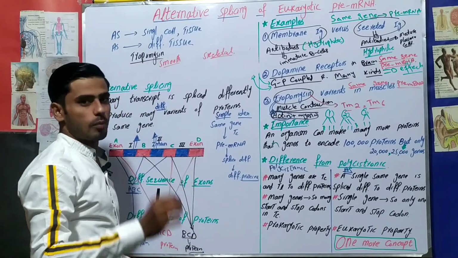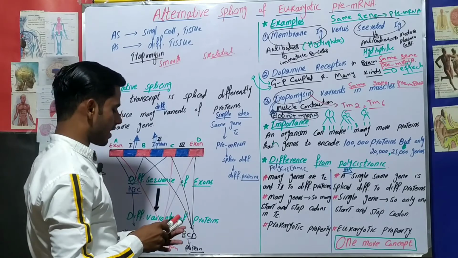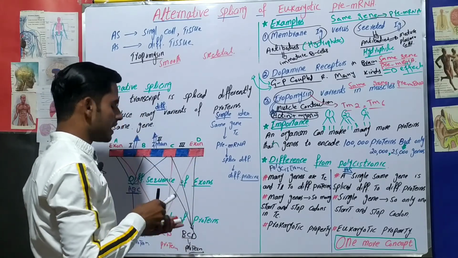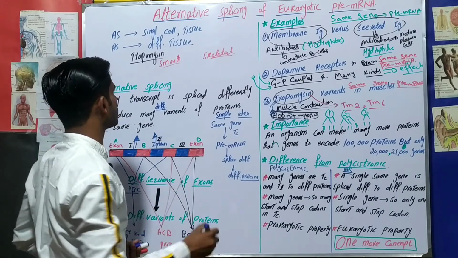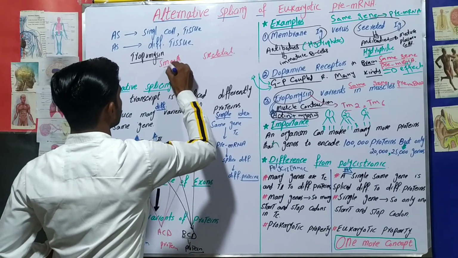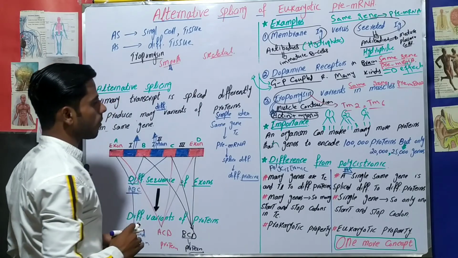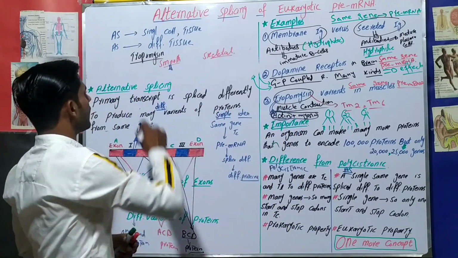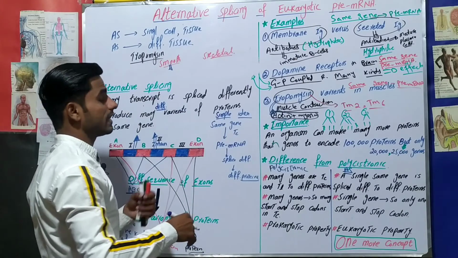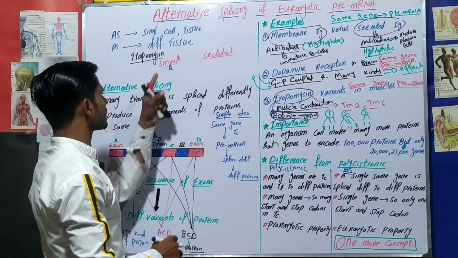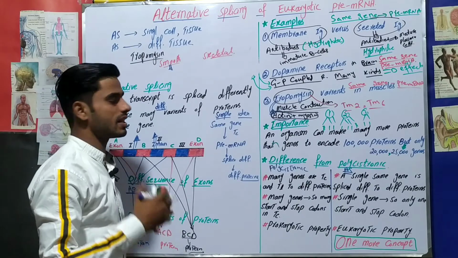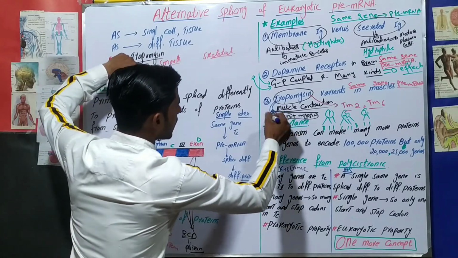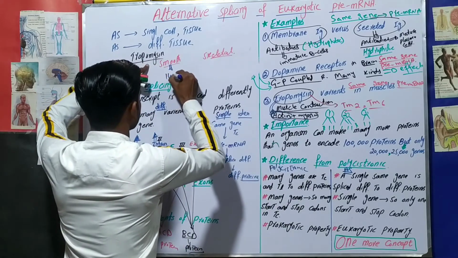Tropomyosin is formed by the same gene, same pre-messenger RNA, but when it goes to smooth muscles, there is a different sequence of exons, in this way. Then tropomyosin is formed. You know the function of tropomyosin? It covers the actin. When the tropomyosin gene goes to smooth muscle, the exon sequence is in this way, and this variant will cover 14 actins.